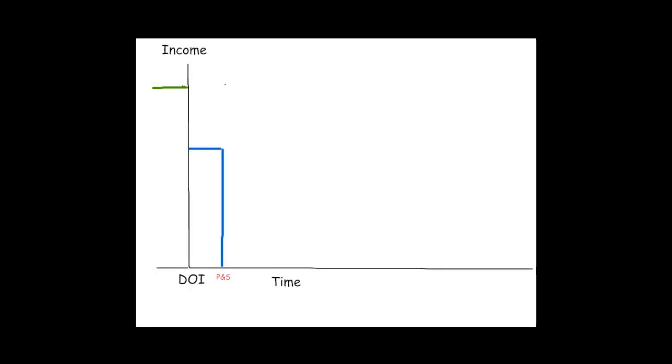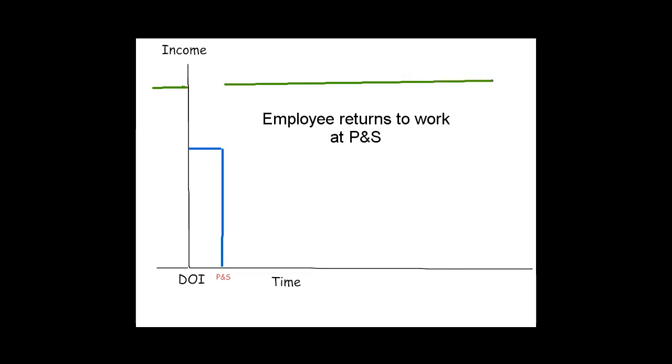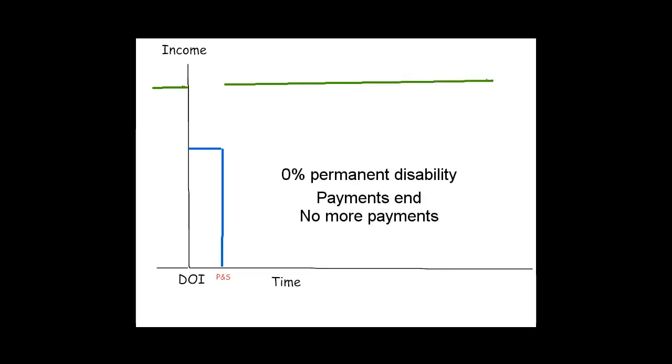Usually an employee will return to work when he becomes permanent and stationary, and temporary total disability payments end. If there is no permanent disability, the employee would receive no further payments. If the employee cannot return to work and is found to be permanently totally disabled or 100%, then he will receive payments for the rest of his life at the temporary total disability payment rate.